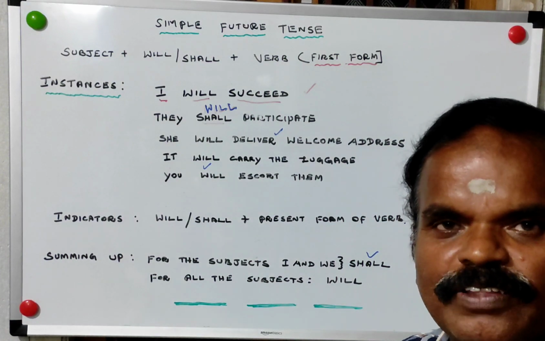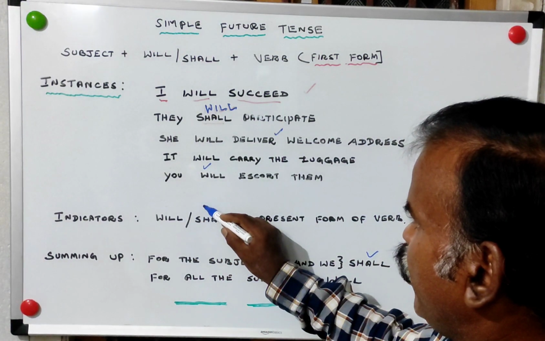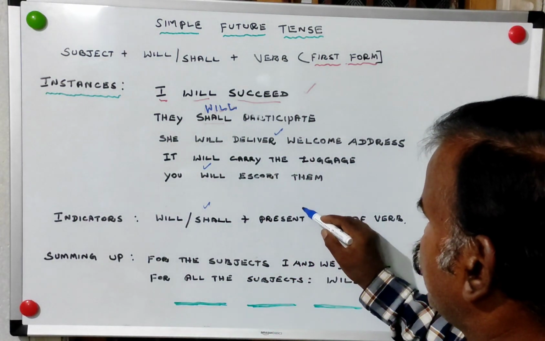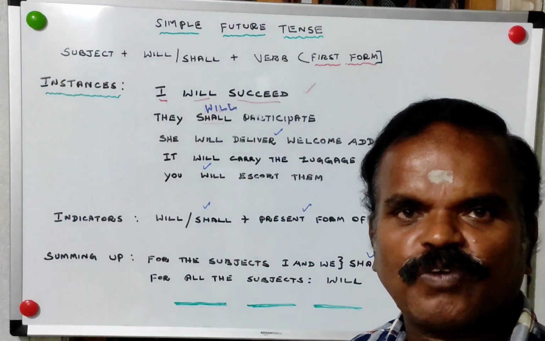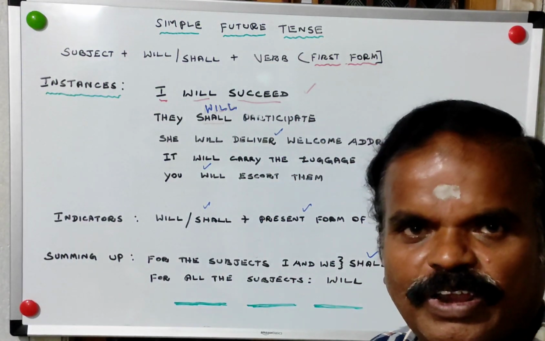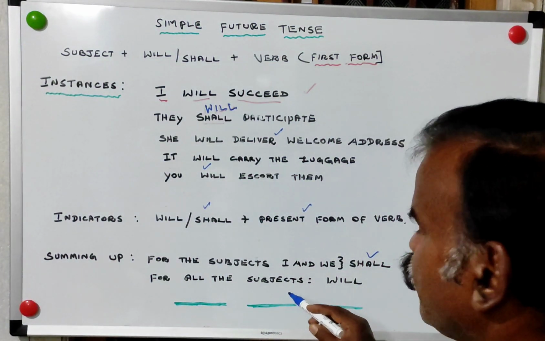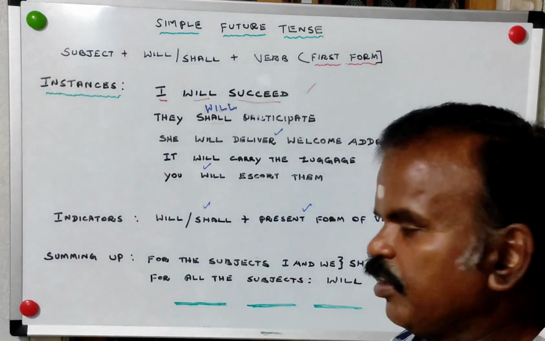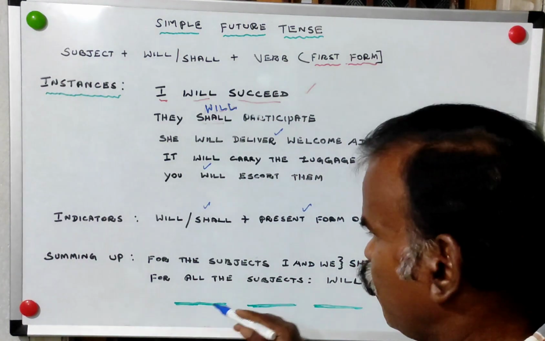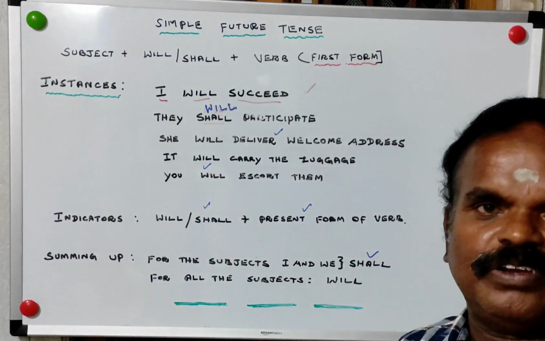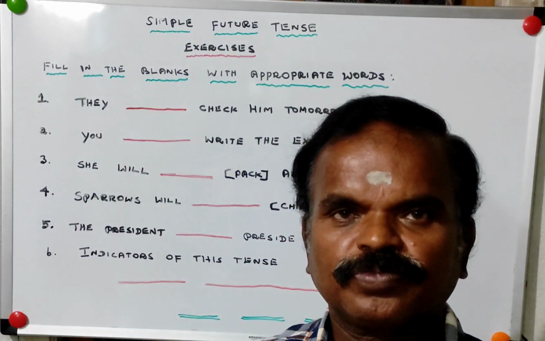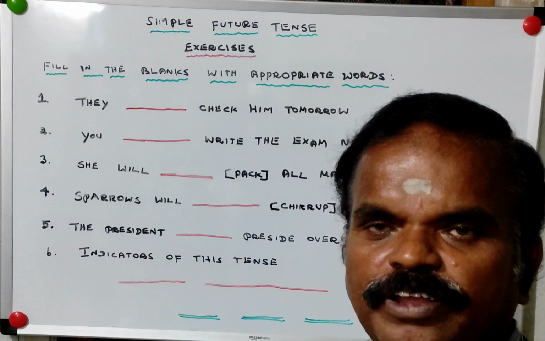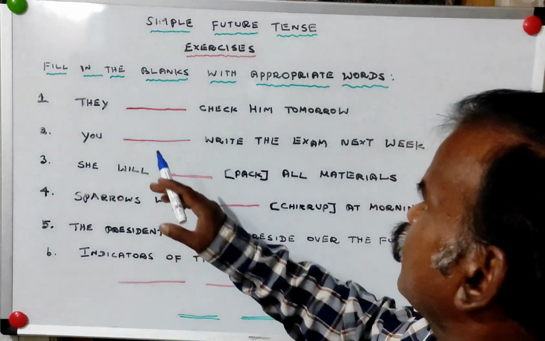Indicators. What are the indicators of this tense? Will or shall plus present form of verb. Present form of verb we call the first form of verb. So I would like to sum up. For the subjects I and we, we have to use shall, and if any doubt is there, for all the subjects we can use will.